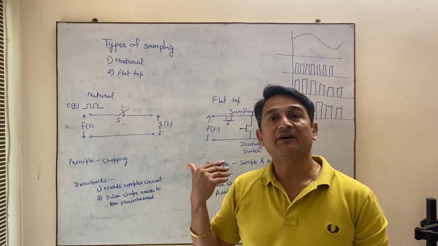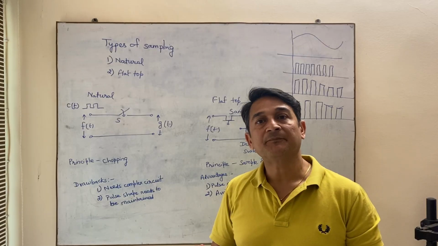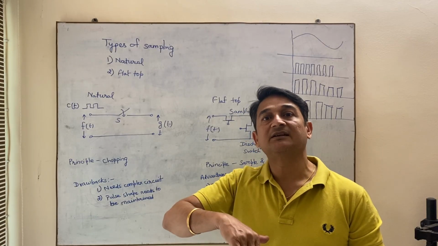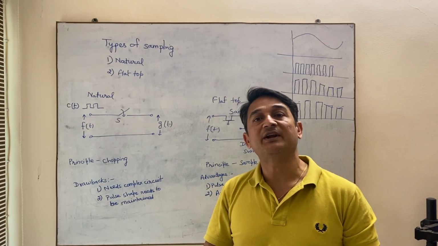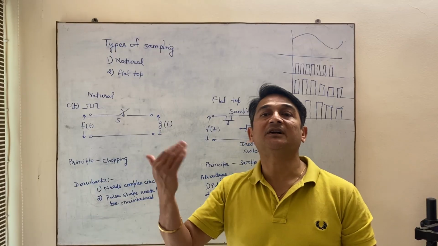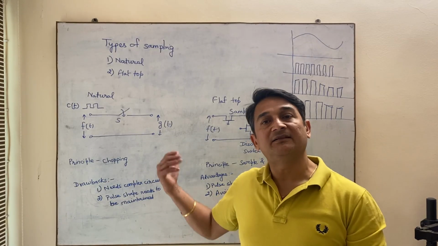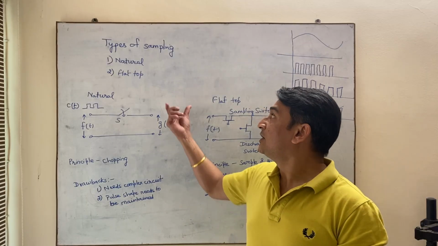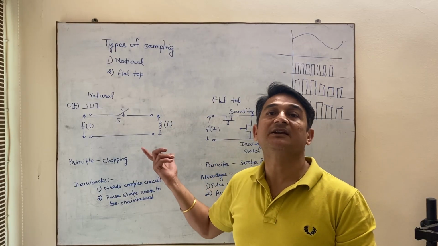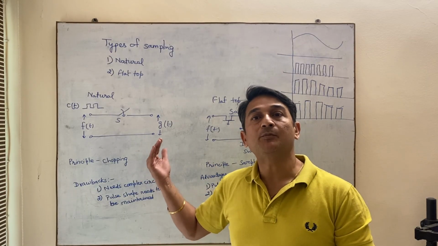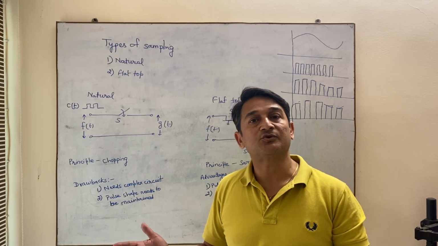So in this video we have understood the concept of sampling, how a signal can be converted into its corresponding samples, and how from the corresponding samples you can get your signal back. And then we have understood the concept of two types of sampling, which are natural and flat top. I hope the concept of sampling is understood to you.